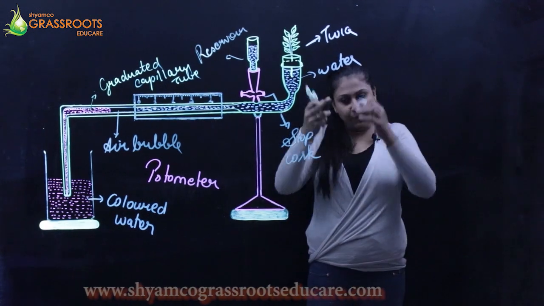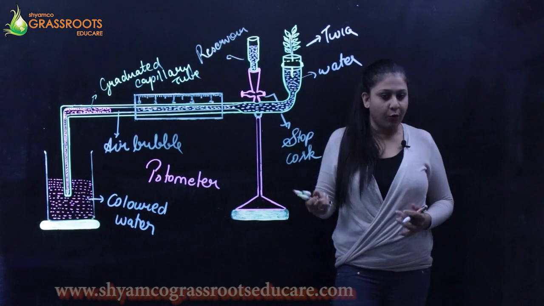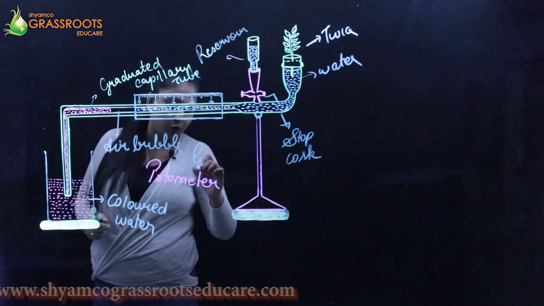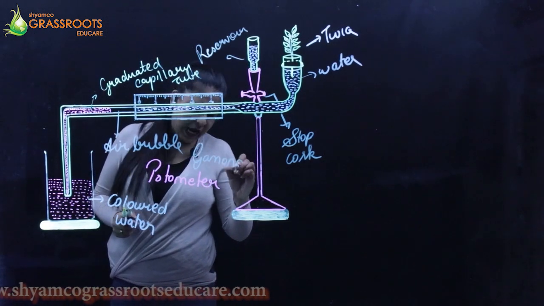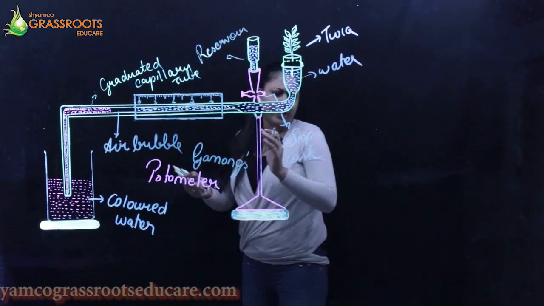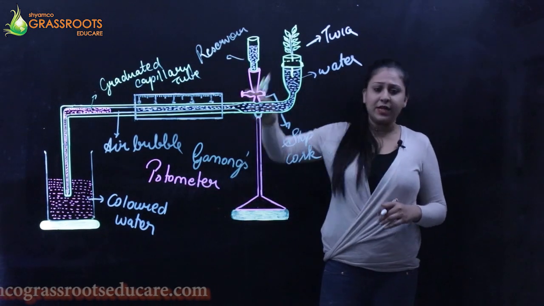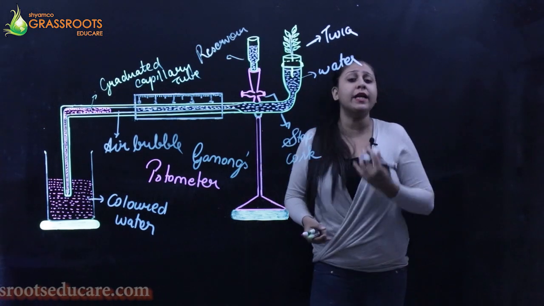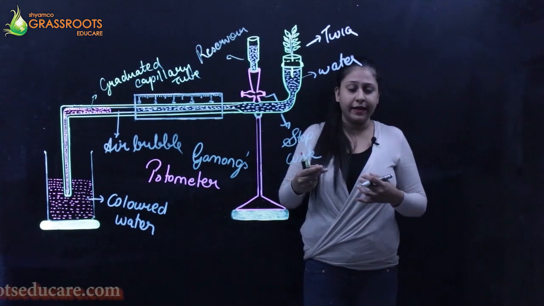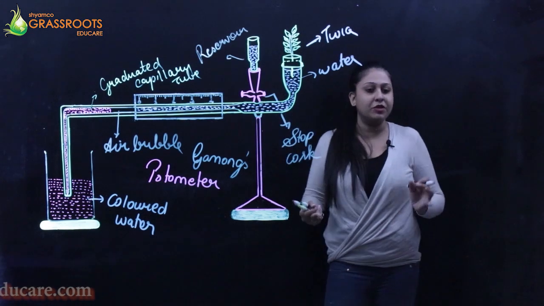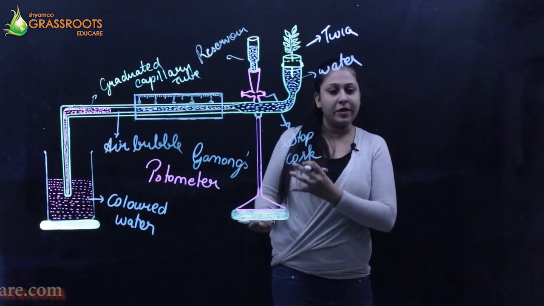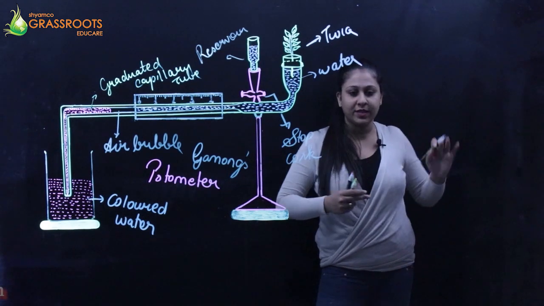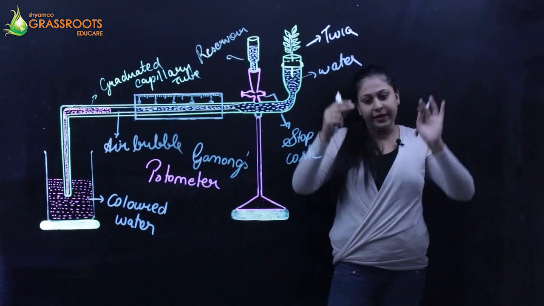Understood this? So this particular potometer we see here, there are various types of potometer. Technically this potometer setup which I've shown you here is called the Ganong's potometer. There are various types of potometers, Darwin's potometer, Garreau's potometer, a lot of types. But this particular setup which I've shown you is the Ganong's potometer, and it is specifically estimating the water intake. So technically this potometer is not measuring the rate of transpiration, but it is measuring how much water is being taken by the plant. Whether that water is used for photosynthesis or whatever purposes, that can be estimated accordingly.